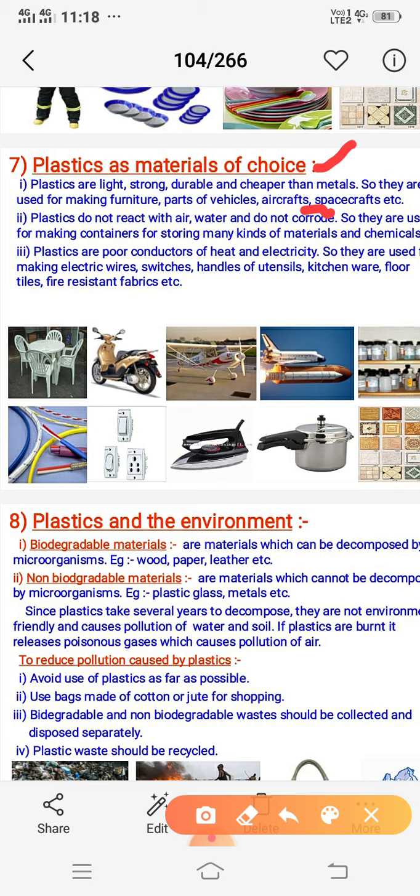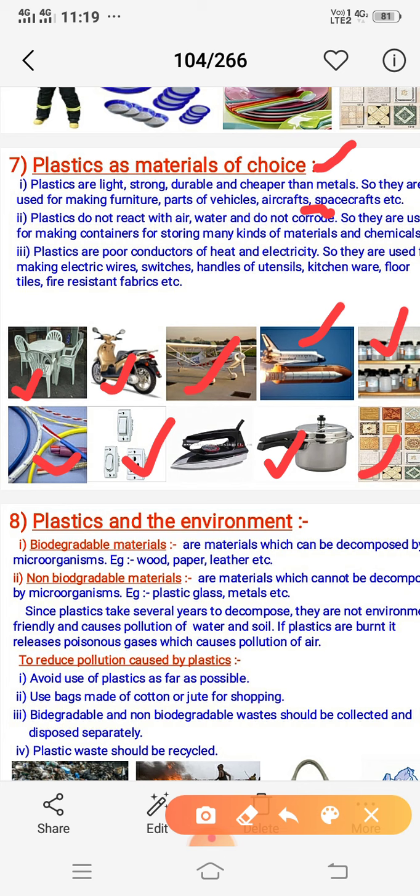They are used for making containers for storing many kinds of food materials and chemicals. They are poor conductors of heat and electricity, so they are used for electric wires, switches, etc. Plastic furniture, plastic scooty, a glider aeroplane, chemical constituents, bakelite, switches, wires and so many other things.